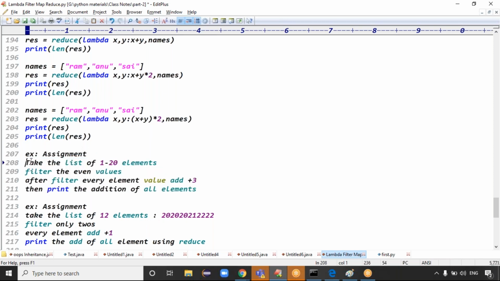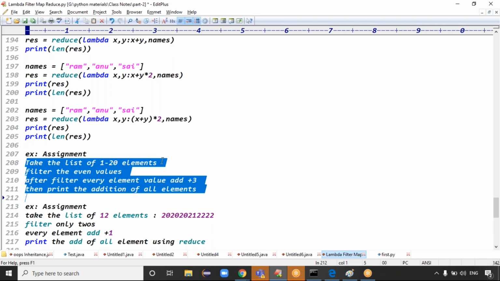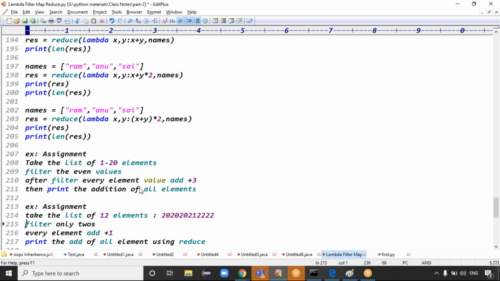Exactly, guys. First you take the list of 1 to 20 elements, then apply the filter operation, then apply the mapper operation, then apply the reducer operation. Because we have to print the addition of all elements. All elements addition means what do we have to apply? We have to apply the reducer, guys. That's it.